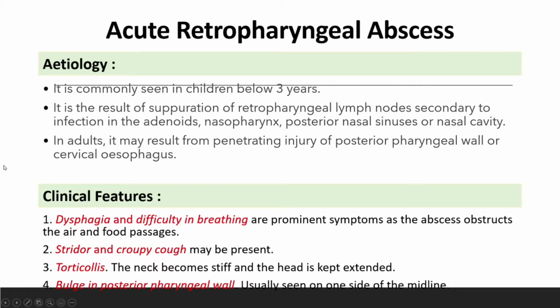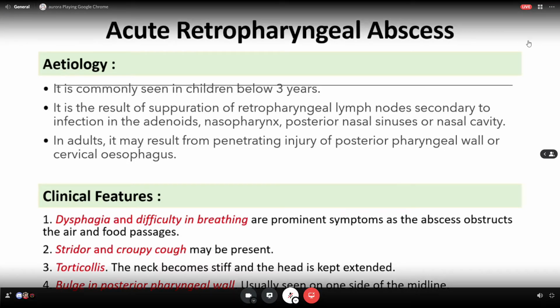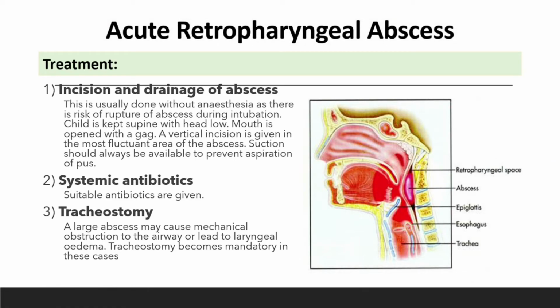Okay, because this is the retropharyngeal space, it can be a little to the side. If it is the prevertebral space, it is right in the middle. So the treatment is incision and drainage. It is usually done without anesthesia as there is a risk of rupture of the abscess during intubation.